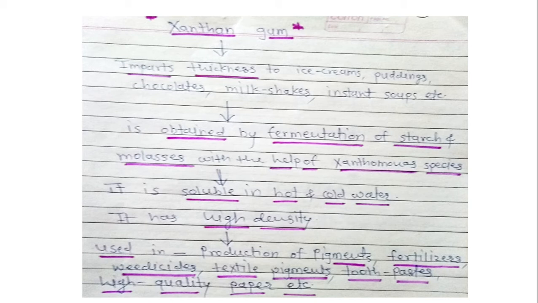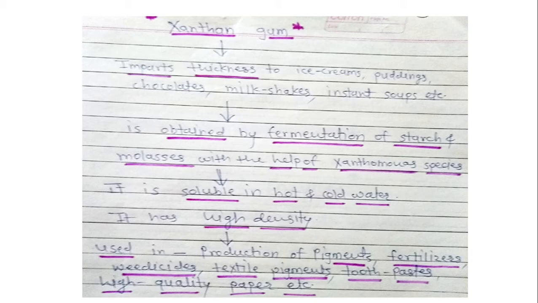You may be asked about writing a short note on this xanthan gum. First you have to tell what is xanthan gum, how it is obtained, then its advantages and its uses. You have to write minimum 2 properties, minimum 2 uses and you are going to get full marks for the correct properties and correct uses.